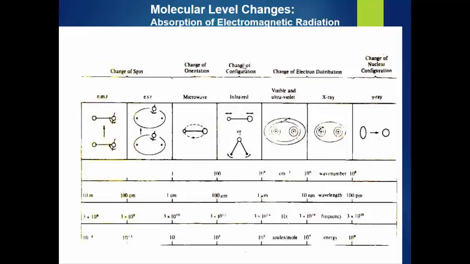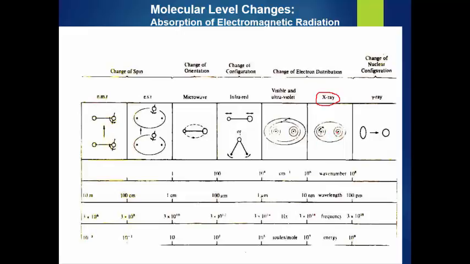This is very important, because many times we don't know what change in configuration occurs in IR spectroscopy. This is the main concept behind these molecular changes. In the case of UV visible spectroscopy, there is a change in the electronic distribution. In both these cases, that is UV visible and X-ray, there is a change in electronic distribution, but in the case of X-ray, there is a change in the inner electrons.